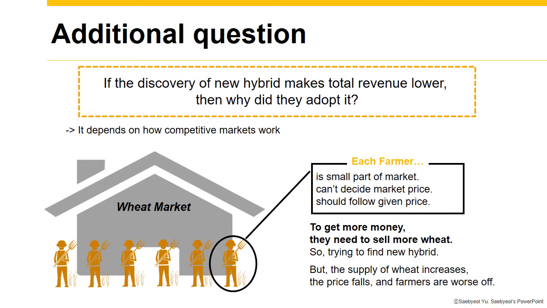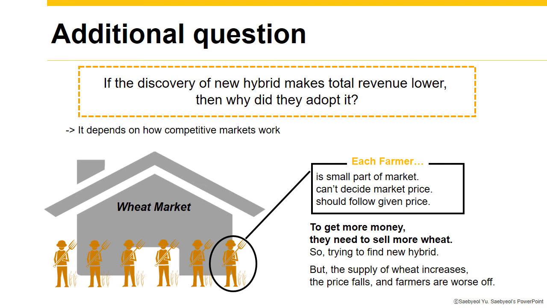And this is the additional question of our previous question. If the discovery of the new hybrid makes total revenue lower, then why did they adopt it? How do you think about this? Are they just following the trend, the new technique, or the first company which makes that hybrid? Actually, it depends on how a competitive market works.